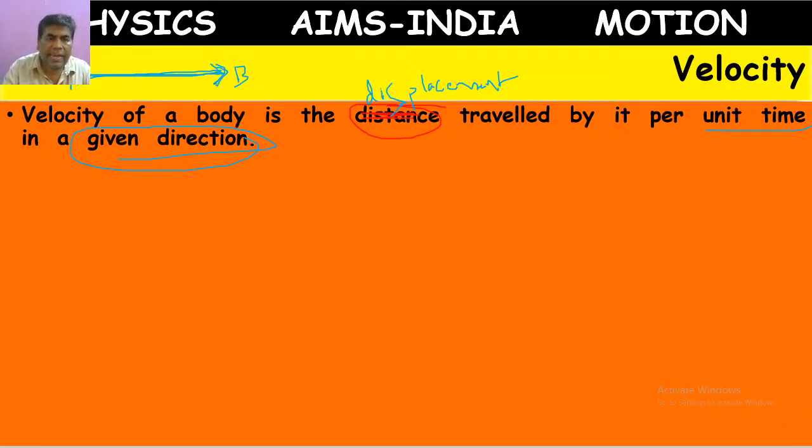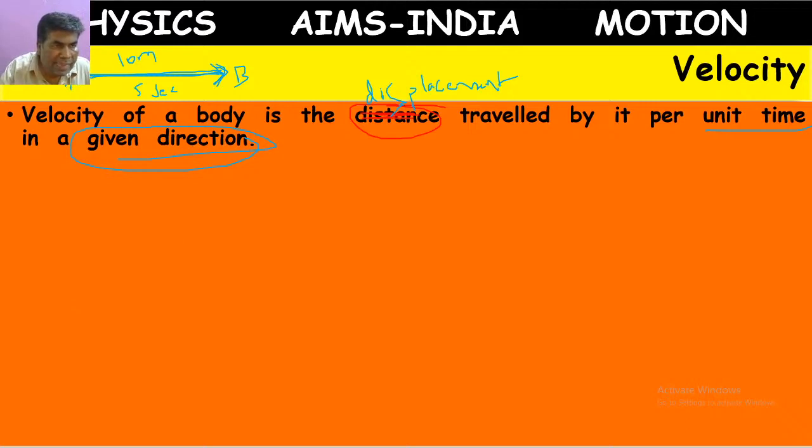Suppose he has traveled 10 meters. For traveling 10 meters, he might have taken 5 seconds. So then, for 1 second, how much displacement might he have traveled?